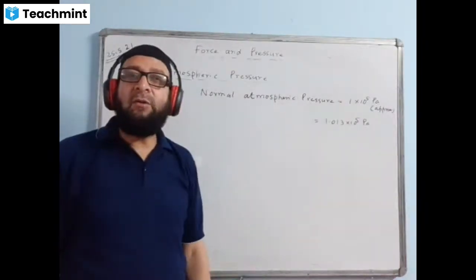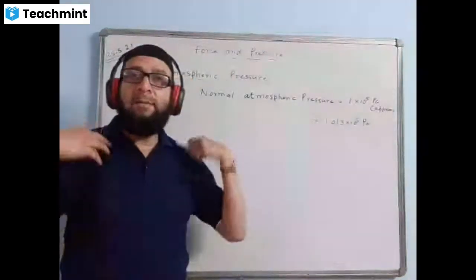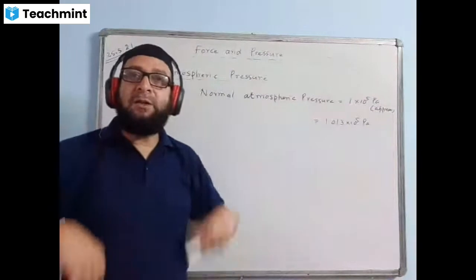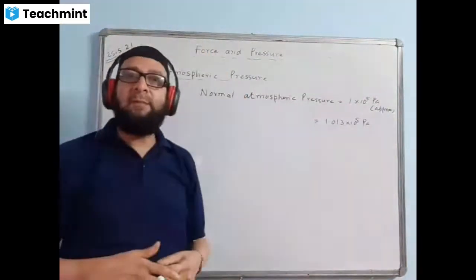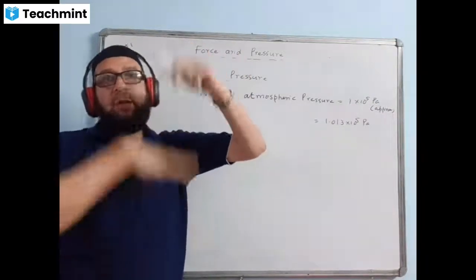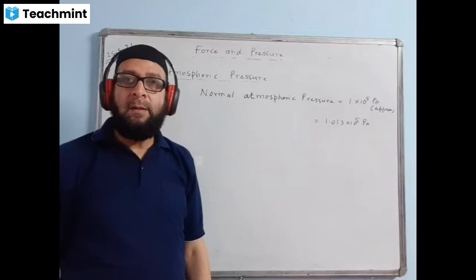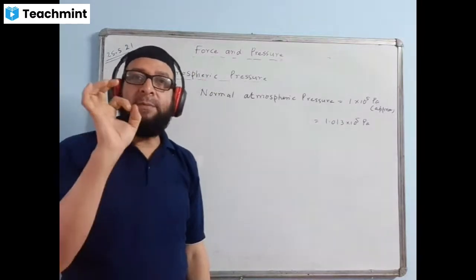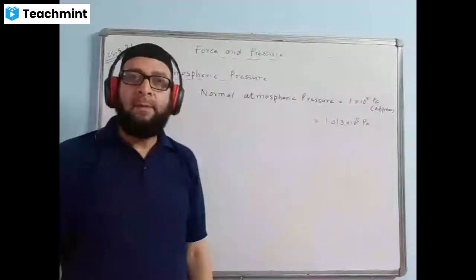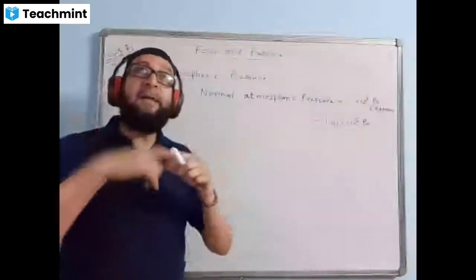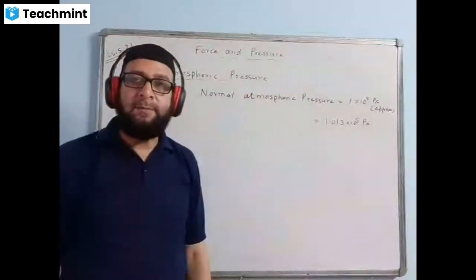We do not feel it because in our body we have blood pressure. Blood pressure balances that atmospheric pressure. Both of them are balancing each other. Blood also exerts a pressure equal to the atmospheric pressure, and as a result the total pressure becomes 0. So we don't feel any extra pressure. This is the reason why we do not feel the enormous pressure.